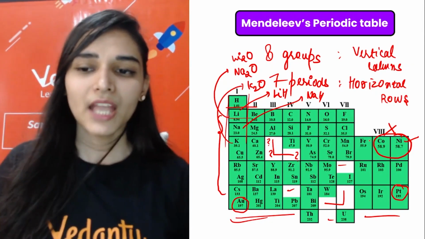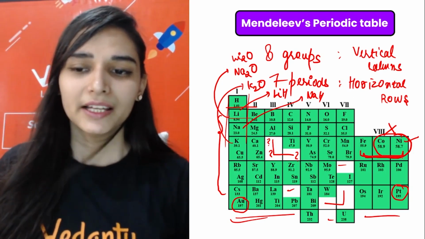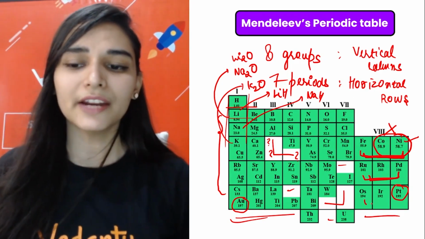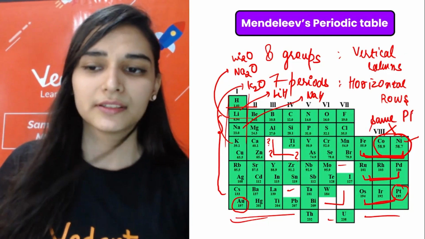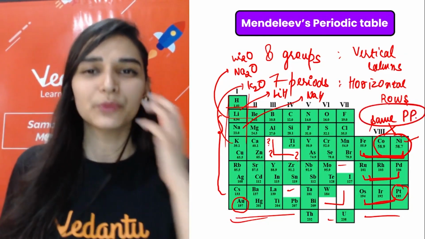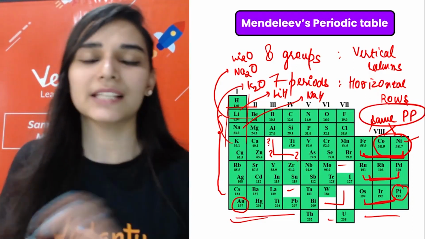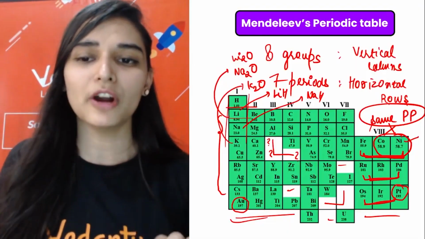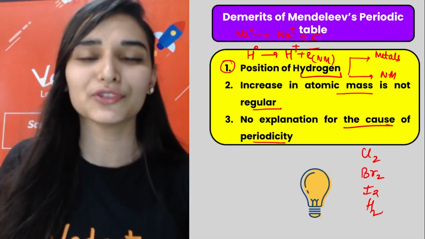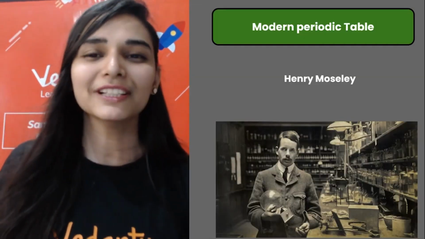And the elements kept here, you can see some triads. These elements had the same physical properties. You don't have to go into that much detail. This is something we do in class 11th. This is enough. But still, make sure you don't forget the contribution of Sir Mendeleev in the field of classification.